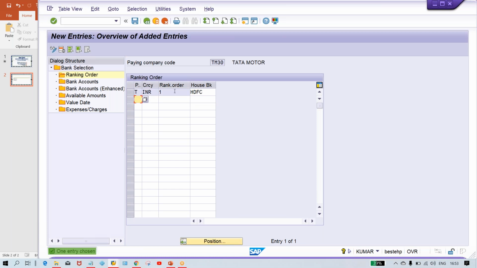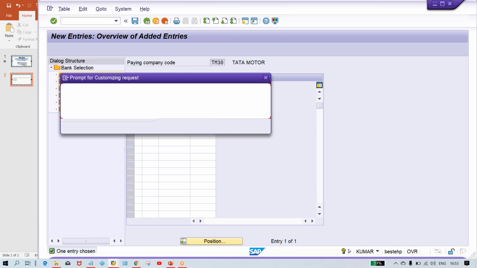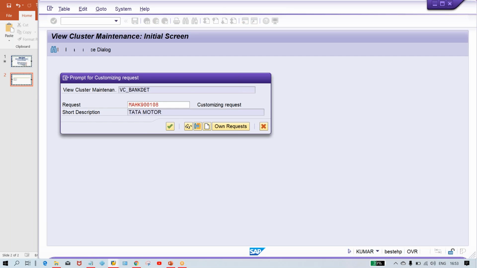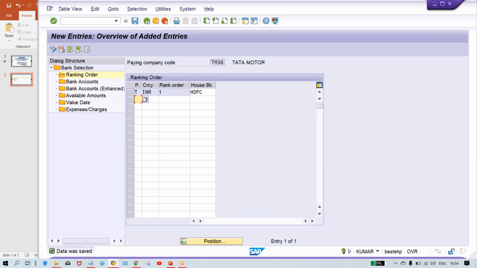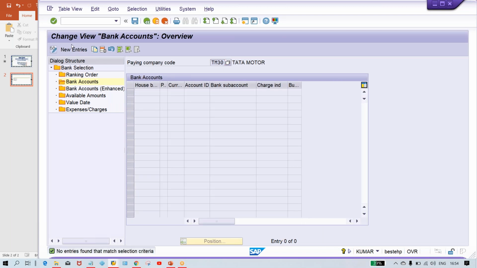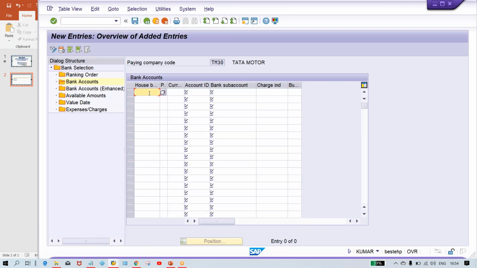So guys, the ranking order scenario I have already explained. I have also explained in which scenario it is going to be triggered in my live classes. Hope you guys are able to remember. And click on bank accounts. So here again, house bank HDFC, payment method T, currency INR, account ID. Okay, sub account, right now we are having only one bank account, so give this 1000 itself.